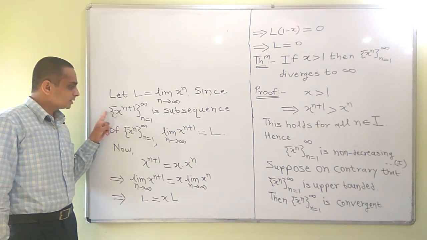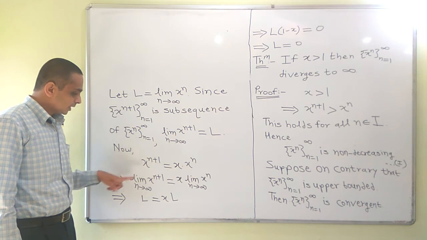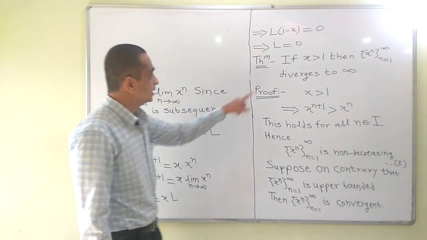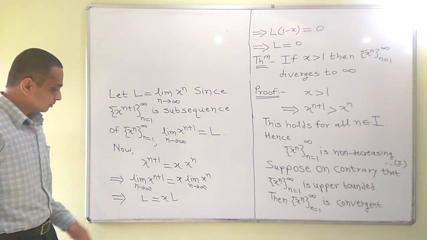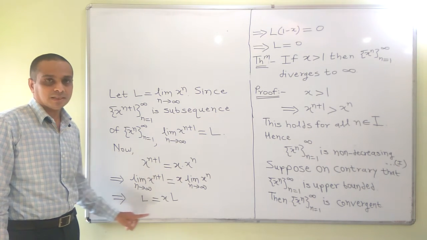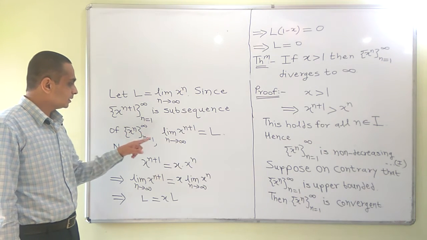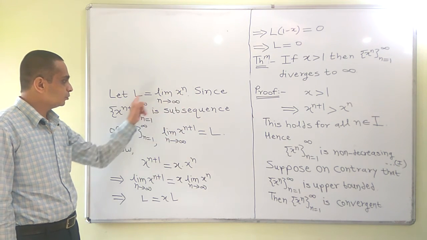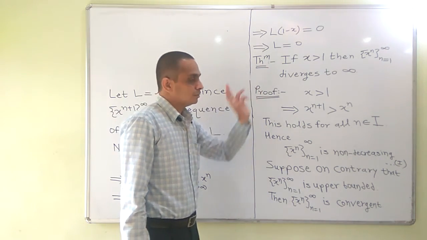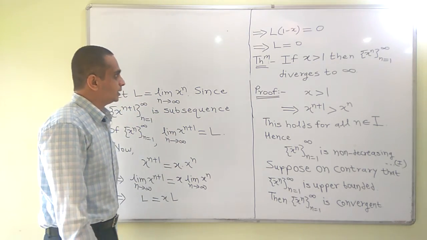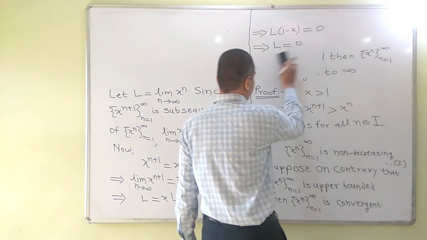The sequence x raised to n plus 1 is again a subsequence of x raised to n, and with this argument we can get that L is equal to 0, because we will have the equation L is equal to xL, using the fact that both sequences x raised to n plus 1 as well as x raised to n converge to L, and we will have the limit L equal to 0. But this is a contradiction. Why is it? Let me explain this.